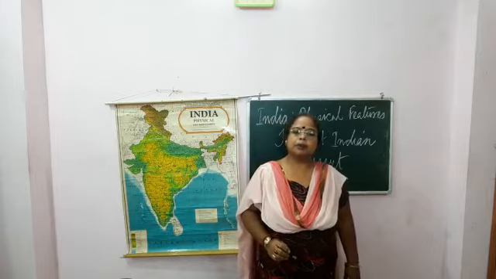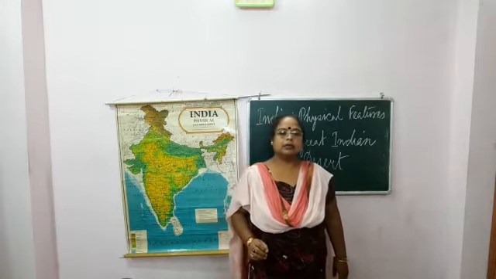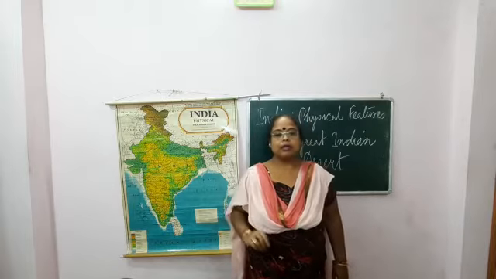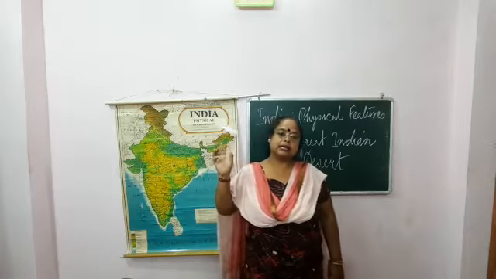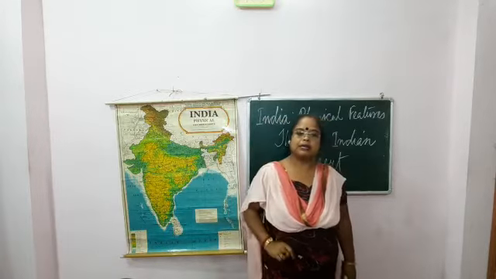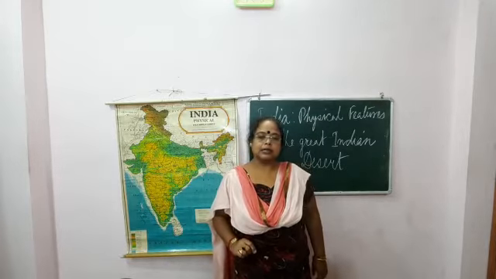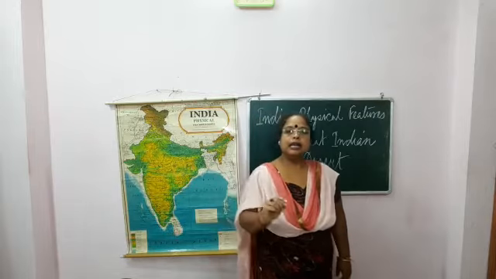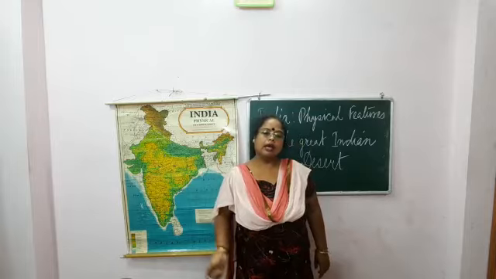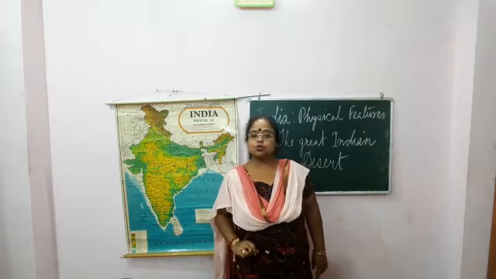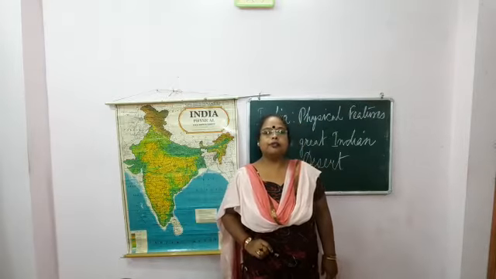The annual temperature ranges from 0 degrees in winter to 50 degrees centigrade in summertime. That means in the summer season it is 50 degrees centigrade and in the winter season 0 degrees centigrade. So what we have seen is that the daytime temperature is too hot and the night time temperature is too cold. Here we have a continental type of climate.